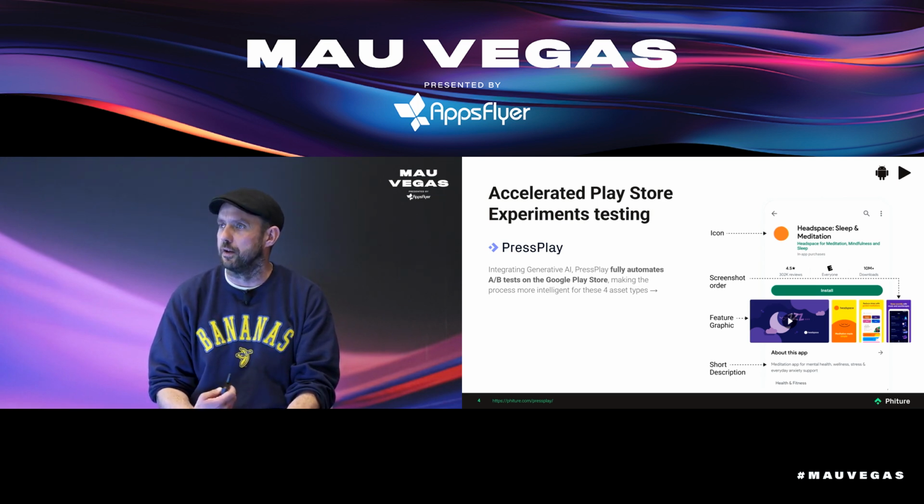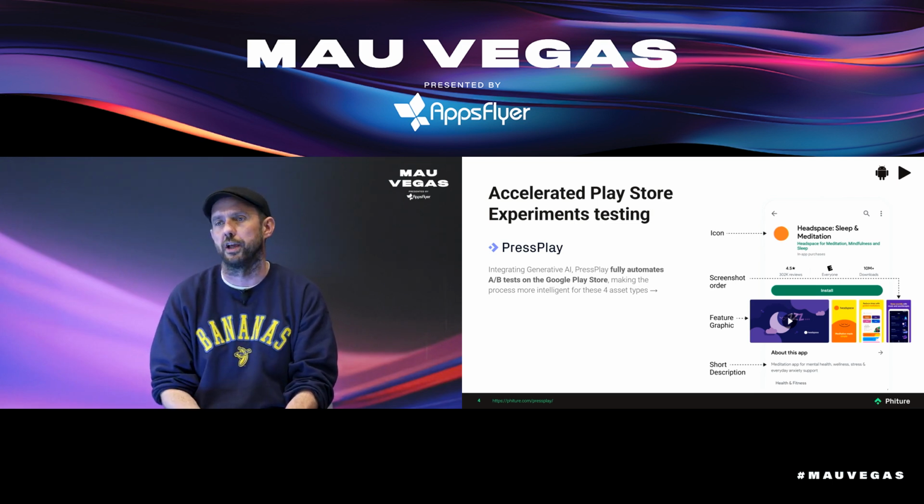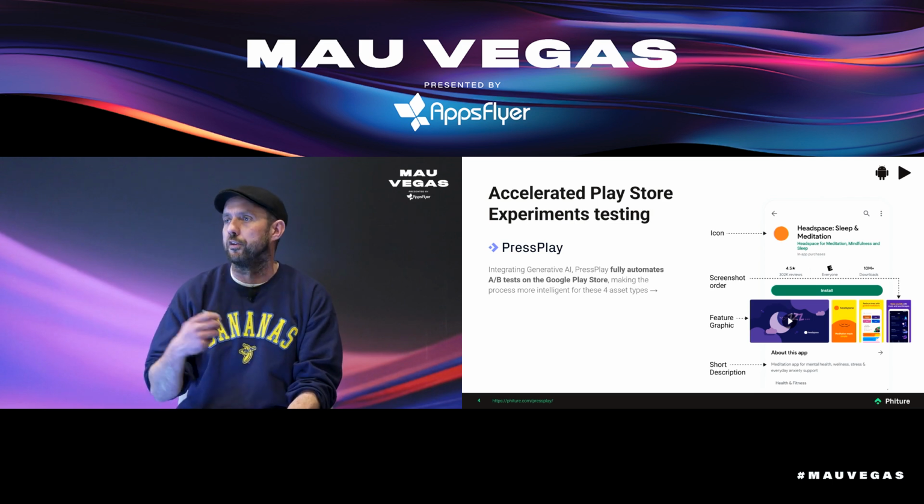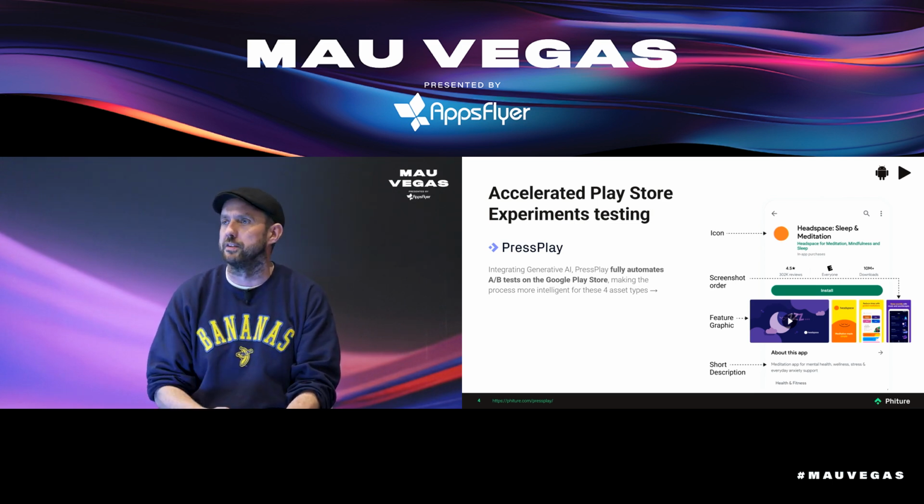But it's really deploying these experiments natively in the Google Play console environment, monitoring those experiments on an hourly basis, killing experiments that are losing, and propelling experiments that are winning into many different custom store listings.